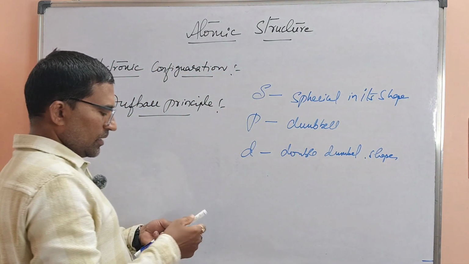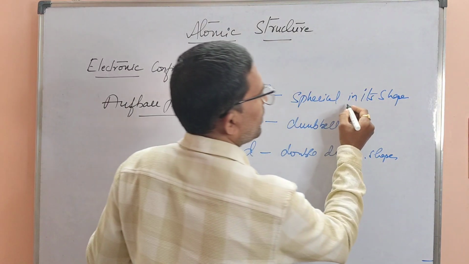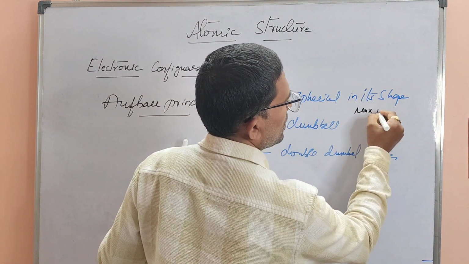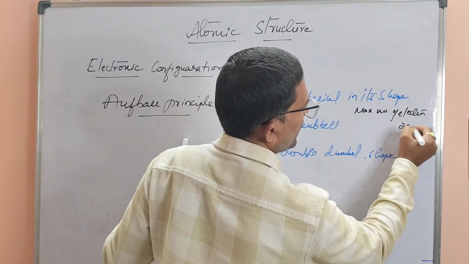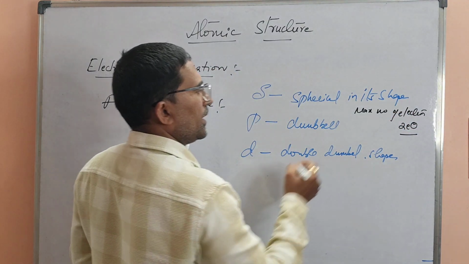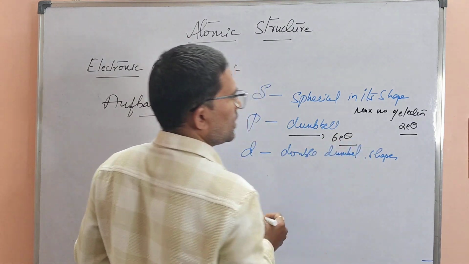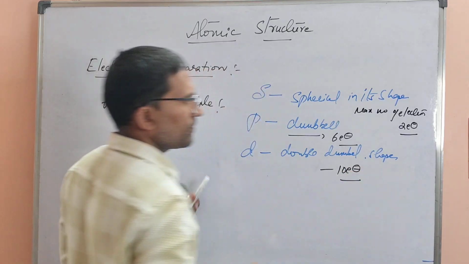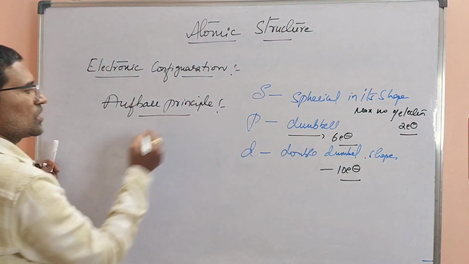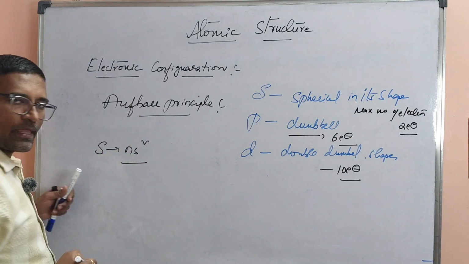In s orbital, the maximum number of electrons is only 2. In p orbital, the maximum is 6 electrons, and in d orbital, the maximum is 10 electrons. The general outermost electronic configuration of s orbital is ns2.